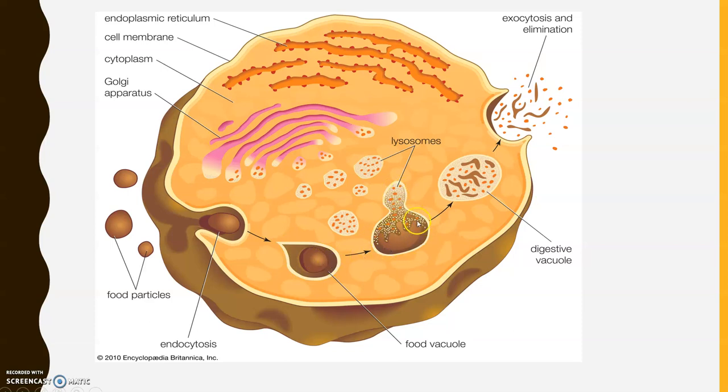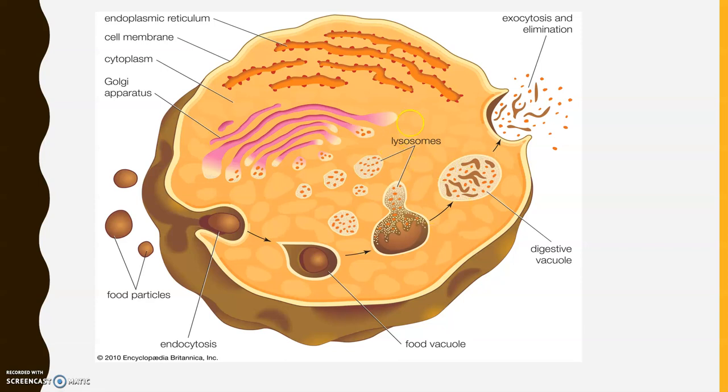You can see the fusion process here, and the enzymes inside the lysosome degrade the food particle in this vesicle. You can see this large food particle being digested into small pieces. So this is called a secondary lysosome. When it fuses with some other vesicles for digestion, then it is called a secondary lysosome.